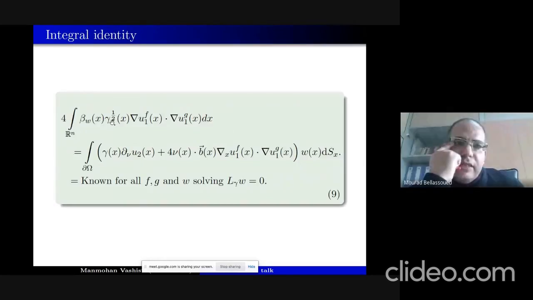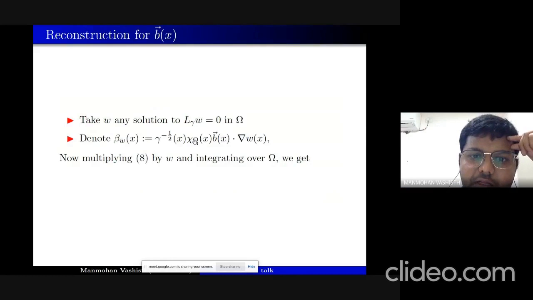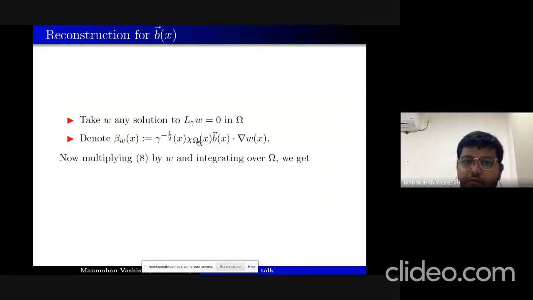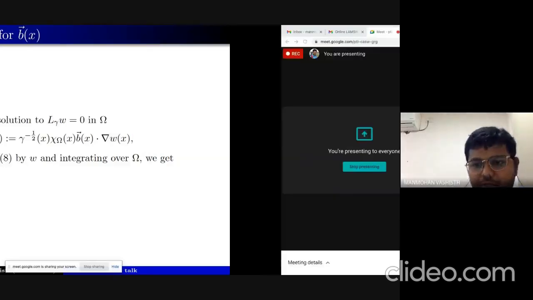Okay. And here you extend gamma outside omega by something, because here we integrate over Rn. Yes. But the beta W which we have defined, in that we have taken the characteristic function. Okay. Thank you, Professor.